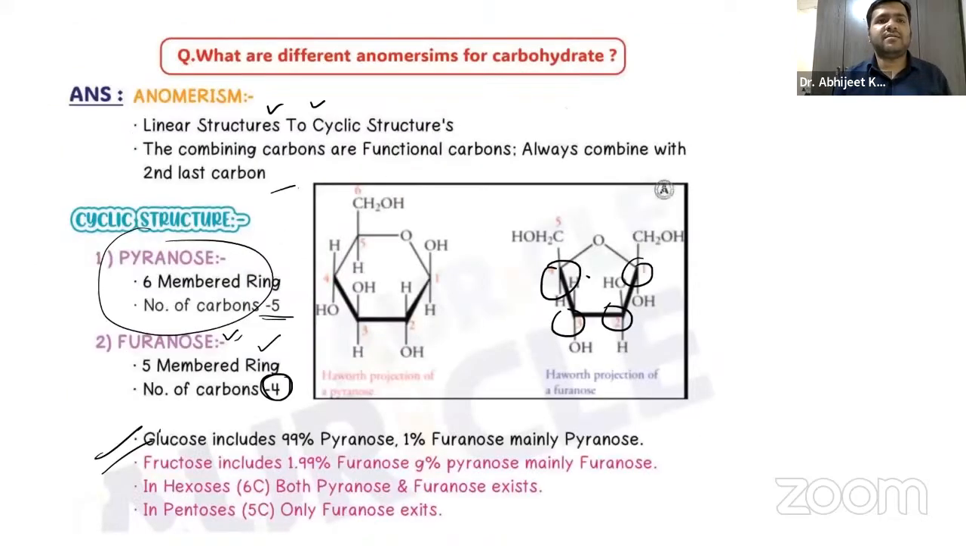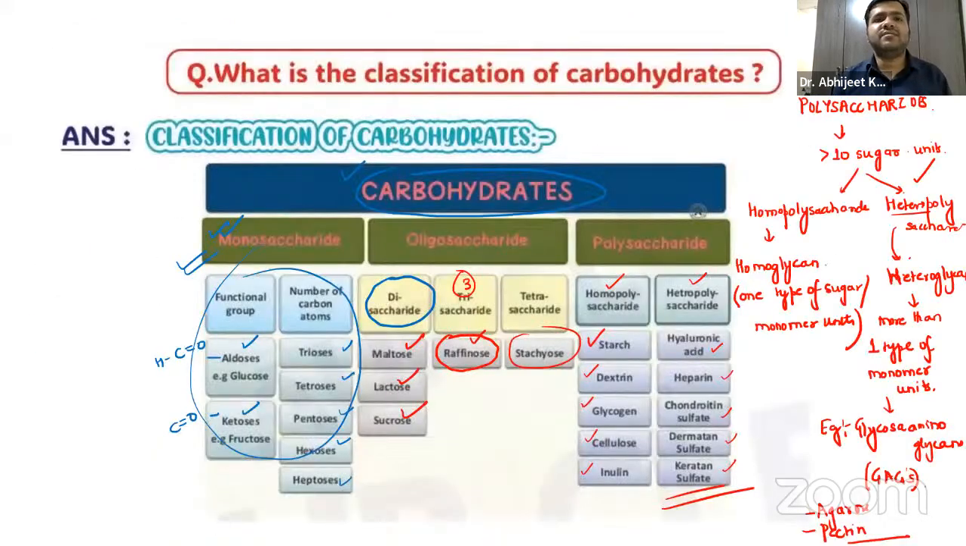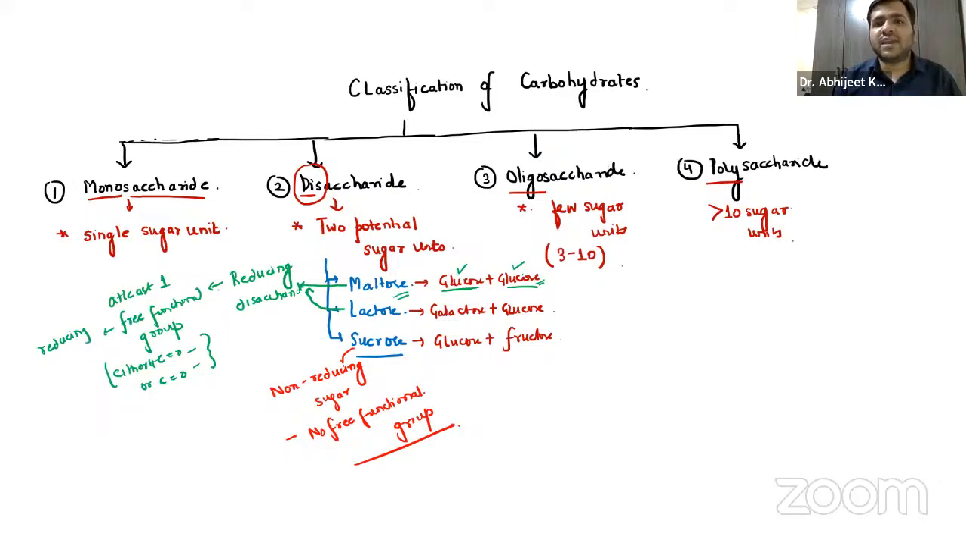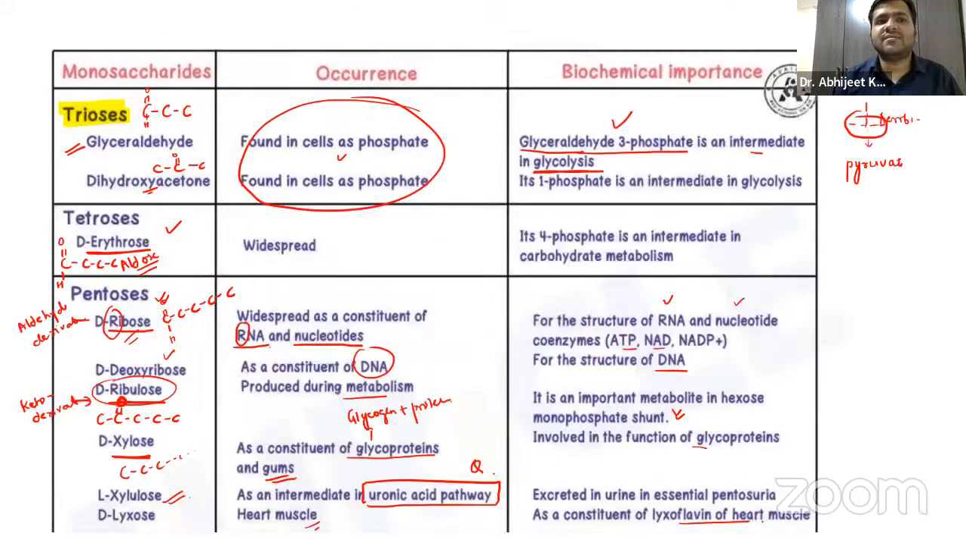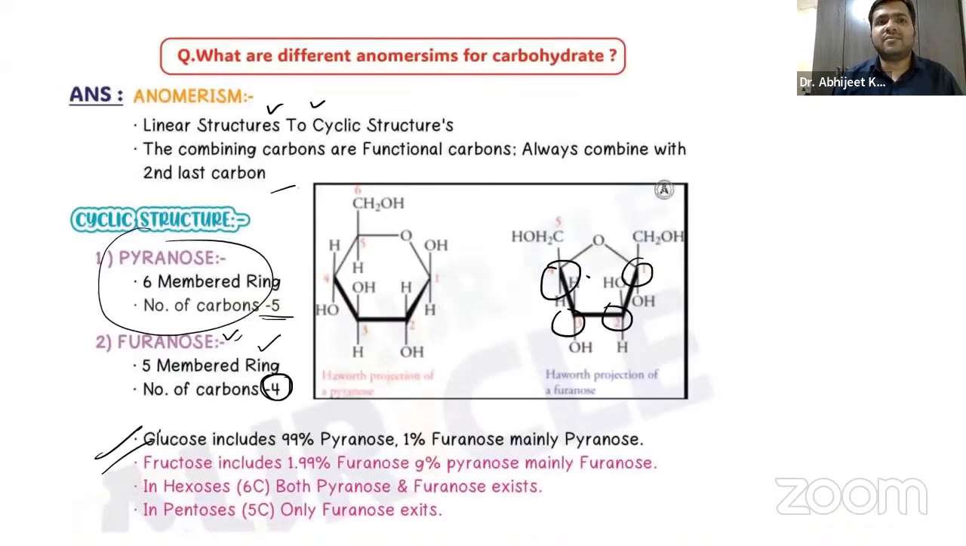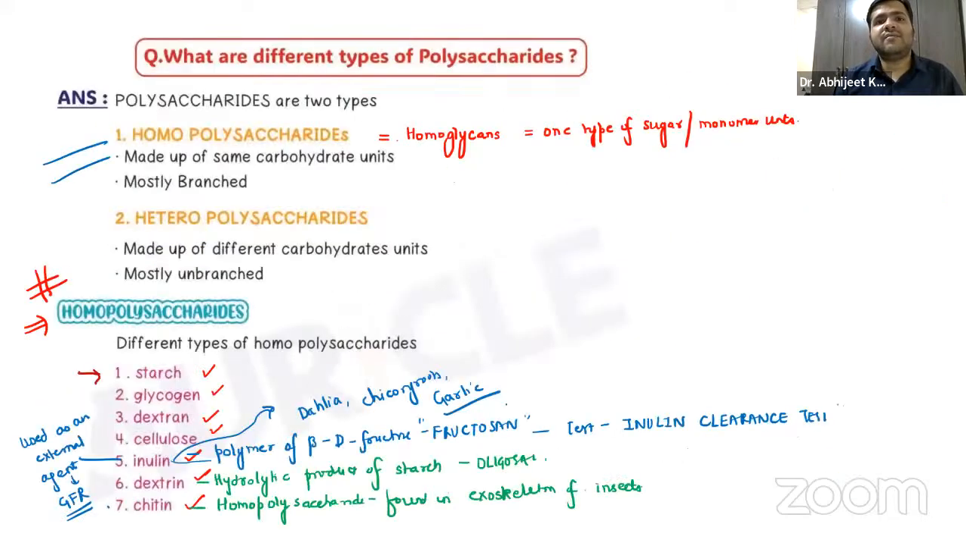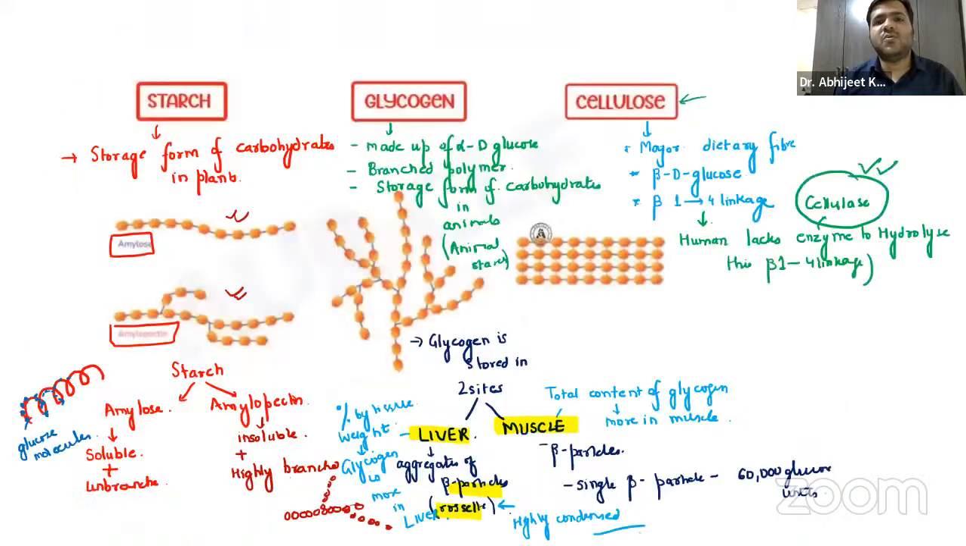So today we have already discussed, guys. Let us just try to summarize the classification of the carbohydrates, the basic definition of the carbohydrates, how they are formed, the classification mono, di, oligo, polysaccharide. The monosaccharides we have discussed in detail along with the biochemical importance, right? We have discussed the isomerism part, the structural or the stereoisomerism, the D and L isomerism, right? We have discussed anomerism, epimers, right? We have discussed the polysaccharides in detail, the homopolysaccharides and the heteropolysaccharides. So that's all for today, guys.